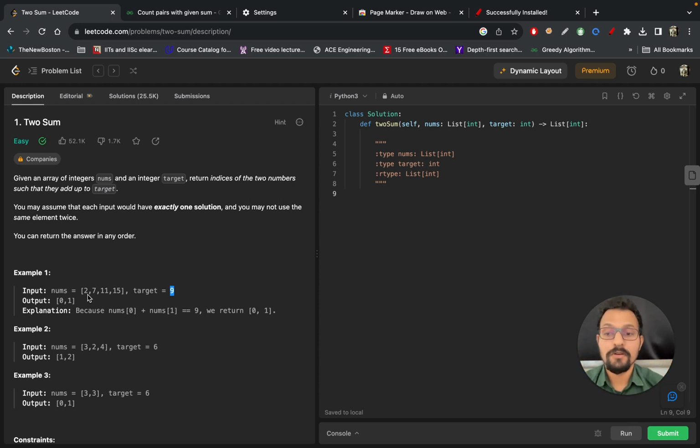Your mind will work like this. You will pick a number and then definitely you will check which other numbers can add up to this to give the number 9. So in short, you are checking each pair, and then you are finding out which pair sums up to 9. On a copy and pen you can list down all the pairs: 2,7, then 2,11, like this. So that is a brute force approach.